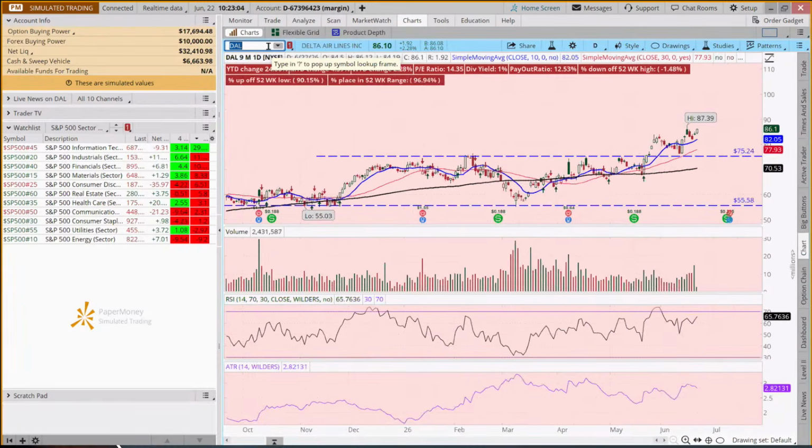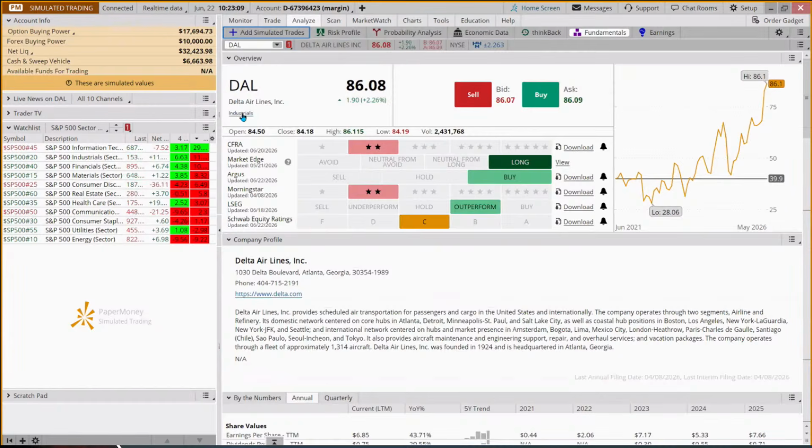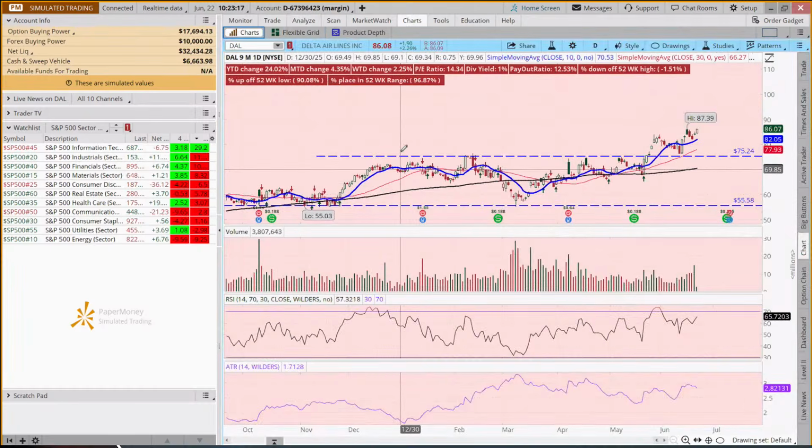So that brings me to Delta. I fly Delta a lot. The airlines are in the industrial sector. When we look at the charts, all of the airlines are a variation on the same theme, but they went through kind of a period of consolidation.